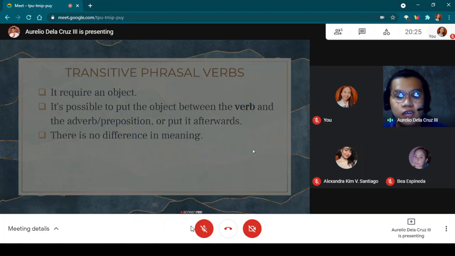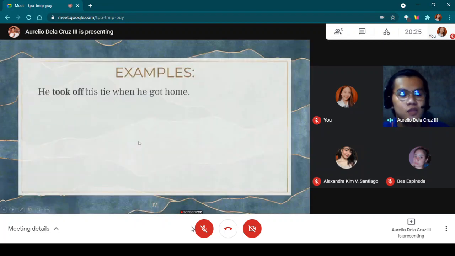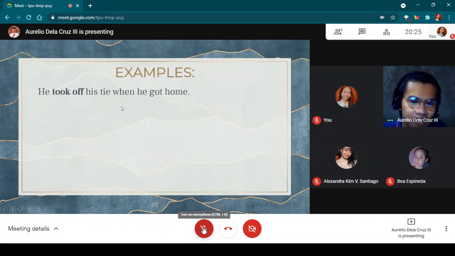Now, let's proceed to examples. He took off his tie when he got home. Guys, who can identify here?